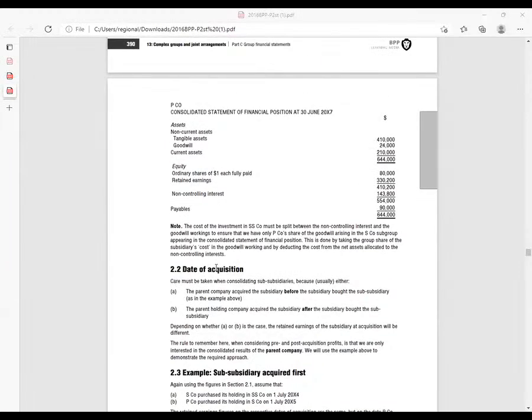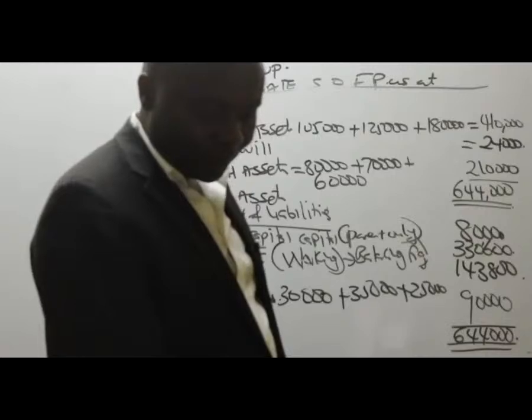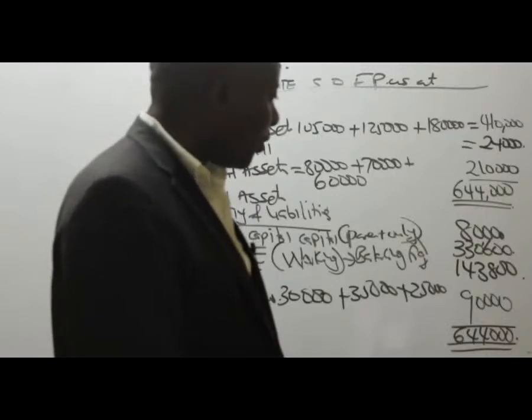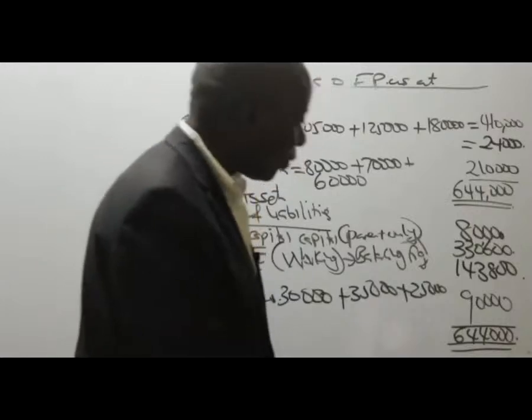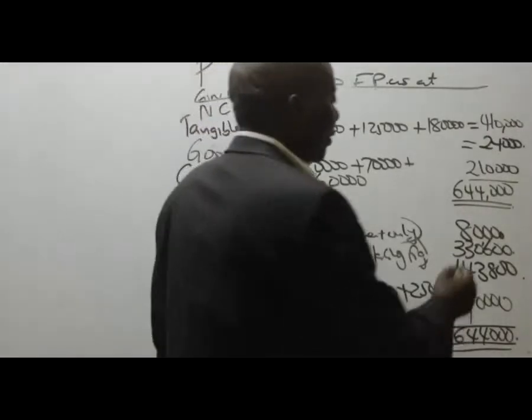Is it 330,600 or 330,200? Because I can see here, retained earnings for S should be 330,200. Is there somewhere we have missed something really? I doubt. Yeah, it's 330,200. Sorry for that. So this should be 330,200.